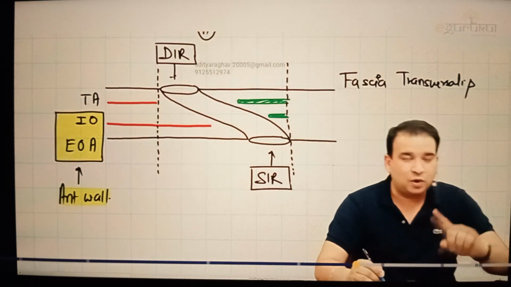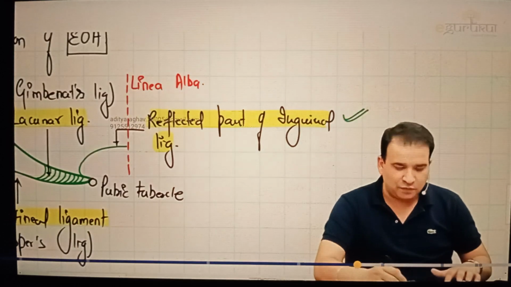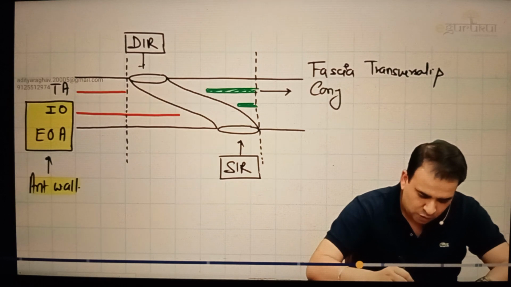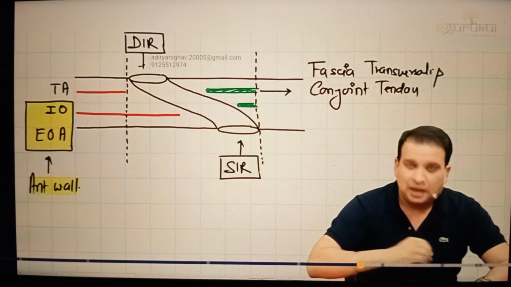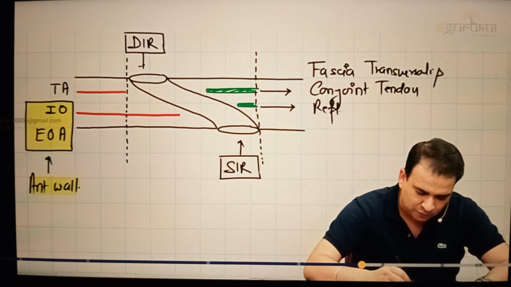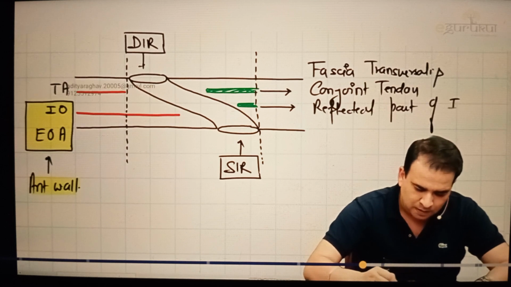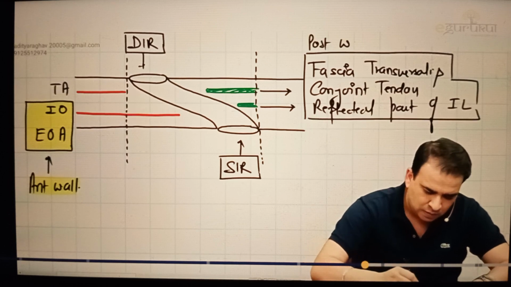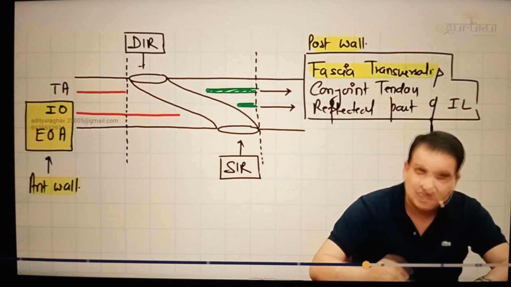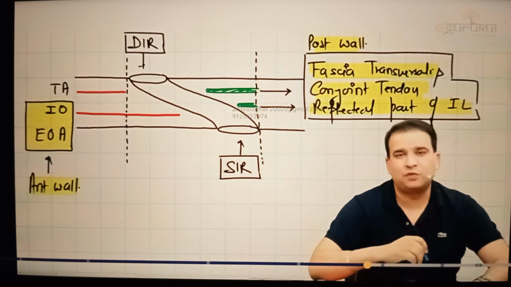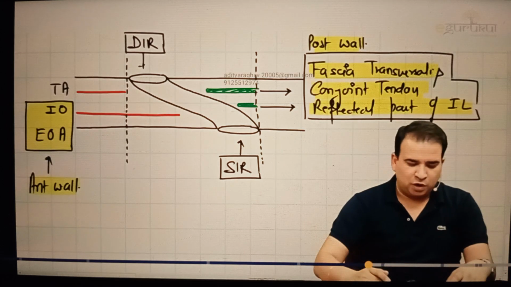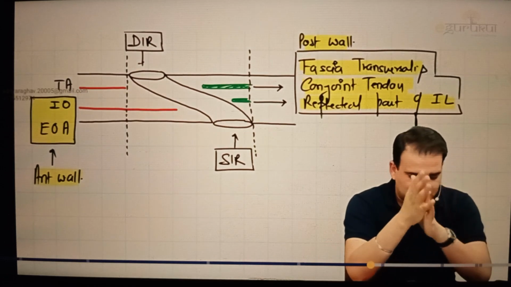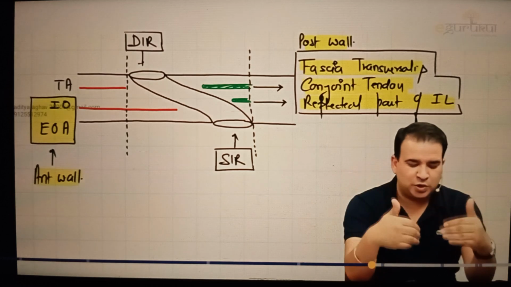The posterior wall is also formed by the reflected part of the inguinal ligament, which we just wrote here. Remember that? So fascia transversalis is there. In the posterior wall, we have the conjoint tendon, and we will also have the reflected part of the inguinal ligament. All these three structures are forming the posterior wall of the inguinal canal: fascia transversalis in the entire extent, conjoint tendon, and the reflected part of the inguinal ligament. So this is the anterior wall and the posterior wall of the inguinal canal, and as I said, it is best understood in the transverse section. Anterior wall by external oblique aponeurosis and internal oblique, posterior wall by fascia transversalis, conjoint tendon, and the reflected part of the inguinal ligament.